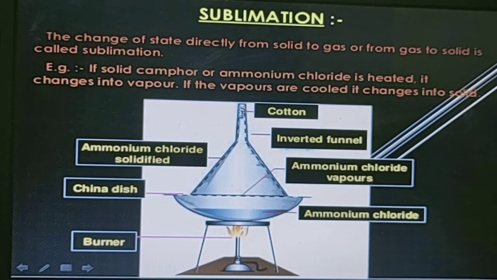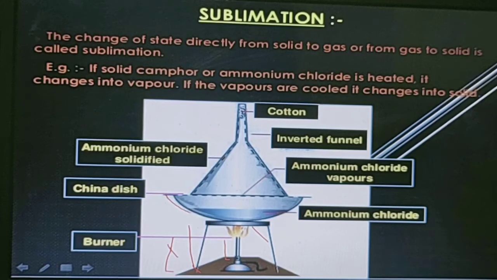If solid camphor or ammonium chloride is heated, it changes into vapor. If the vapors are cooled, they change into the solid. So in this activity, it's actually a laboratory activity. They have used a burner, also known as a Bunsen burner. The tripod stand is there, a stand which has three bases, also known as the tripod stand.